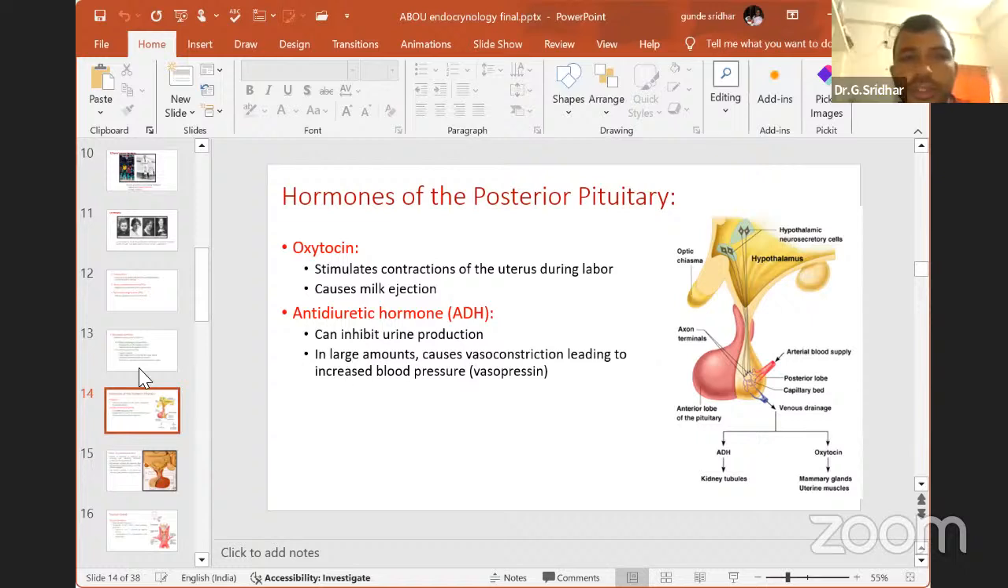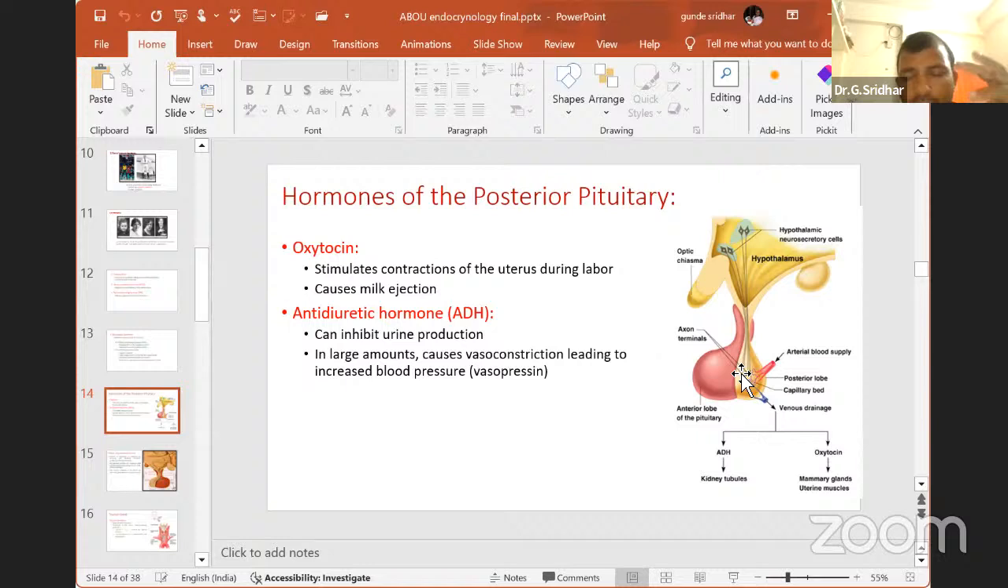The next hormones are called posterior pituitary hormones. You can see here this pink one, or maroon, dark pink color, is the anterior lobe of the pituitary. Then this is the posterior lobe. Actually, it is a different mechanism. As I said, the hypothalamus releases one stimulator, that stimulator stimulates the anterior pituitary, and then the anterior pituitary releases its hormones.